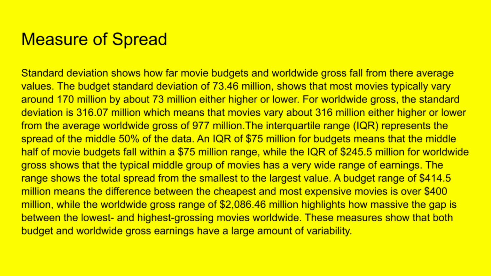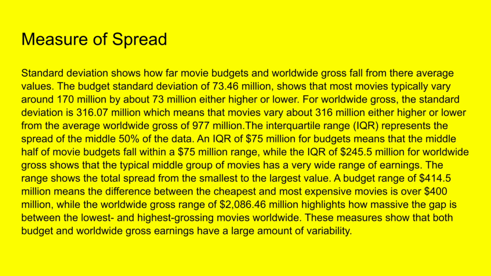The IQR represents the spread of the middle 50% of the data. The IQR of 75 million for budgets means that the middle half of movie budgets fall within a 75 million range, while the IQR of 245 million for the worldwide gross shows that the middle group of movies have a very wide range of earnings.